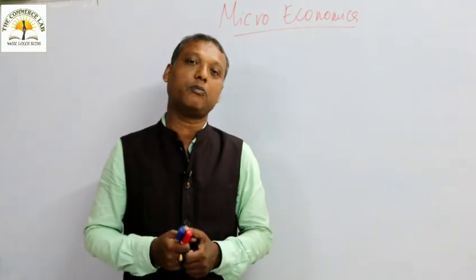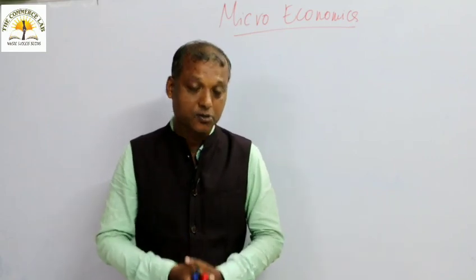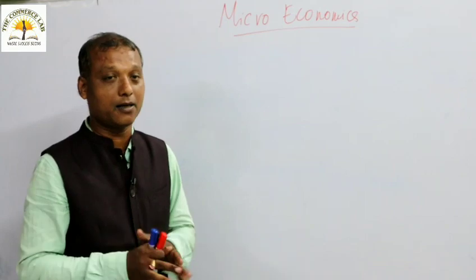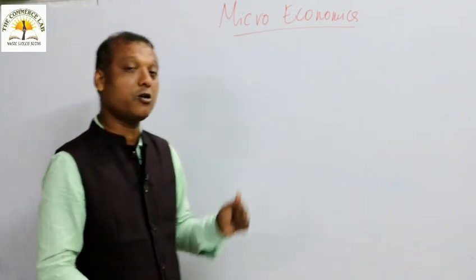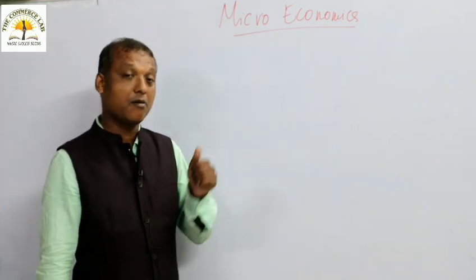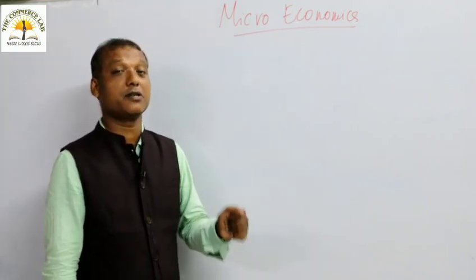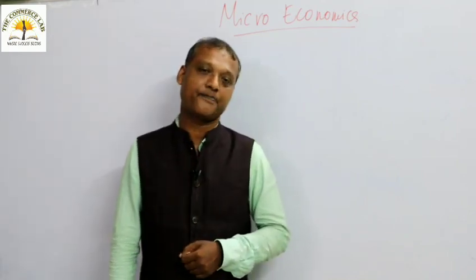The total income of all the factors, of everybody, is called national income. So distribution means sharing of national income. So economics is a social science that studies production, consumption, distribution and exchange. That is actually the subject matter of economics.